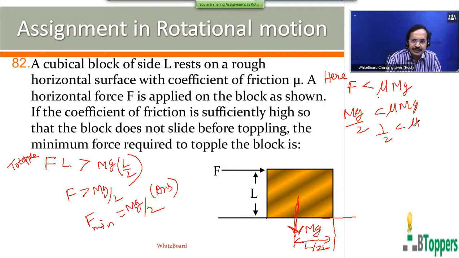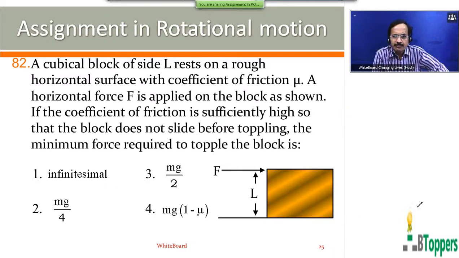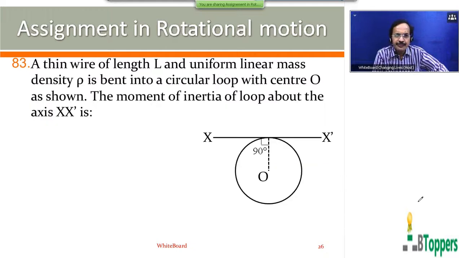1 by 2 is less than u. So this discussion is valid only when u is greater than 1 by 2. Sometimes this minimum value of u may be asked. That will be 1 by 2. So for question number 82, the third option is the answer.